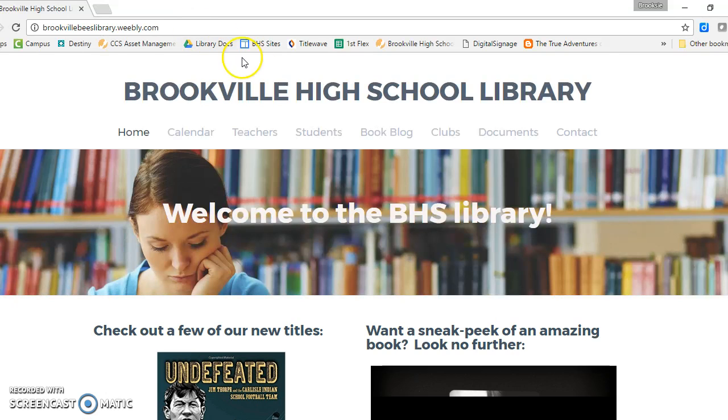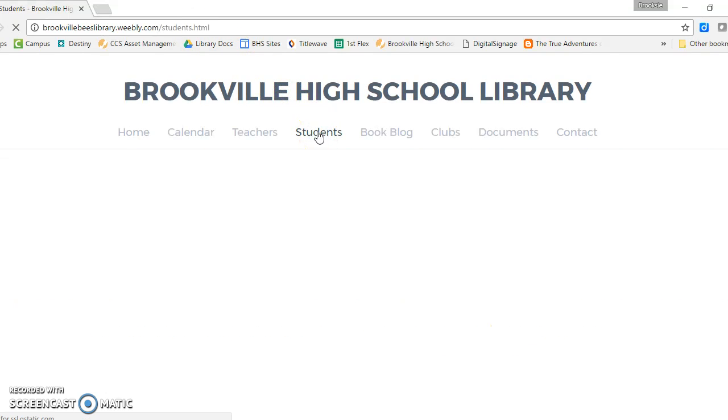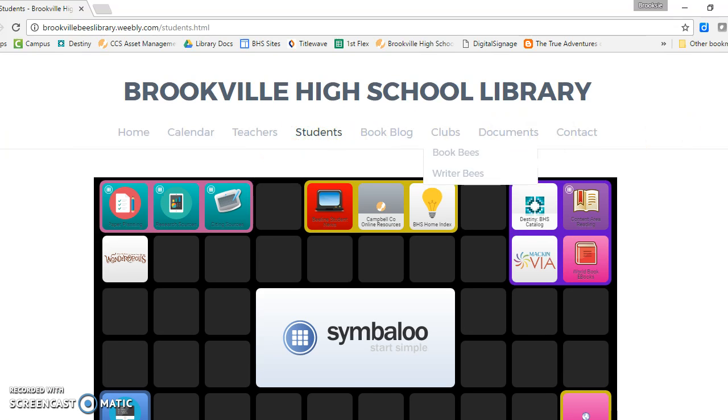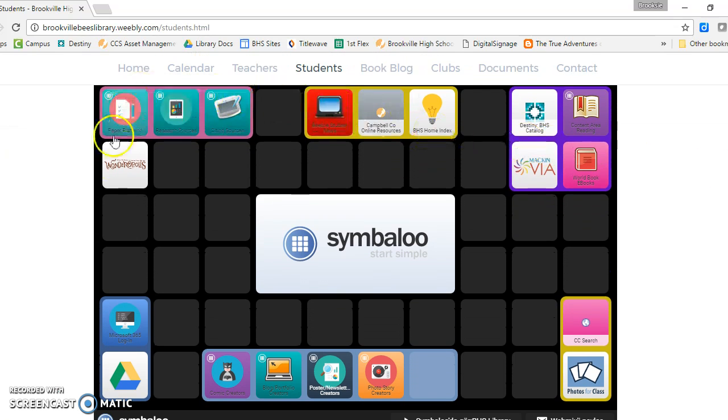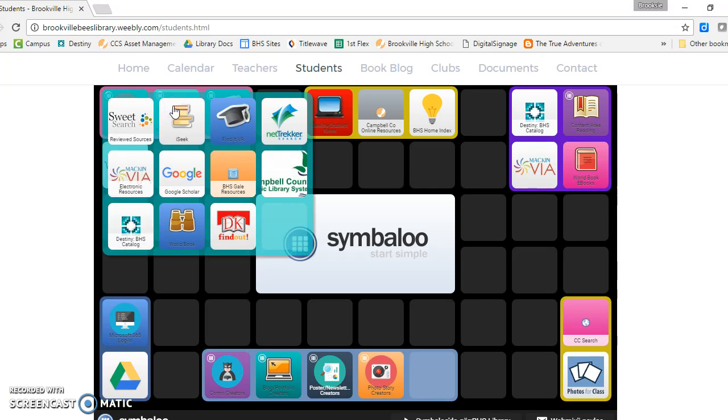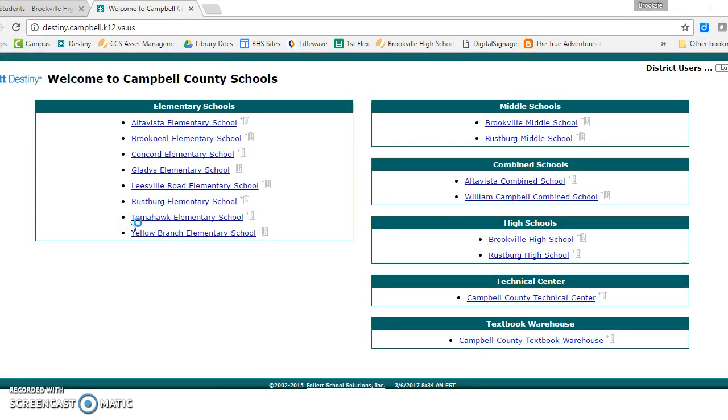Once you're in the site, you're going to click on the Student tab. And from here, we're going to be using this Symbaloo, which has a bunch of links on here. We're going to be looking at research sources today. And remember, we're only looking for print sources. So the first place that we are going to start is with Destiny. If you guys remember from middle school or last year, you probably know that Destiny is our program that organizes all the books here in our library.